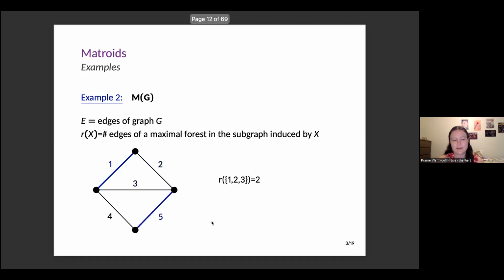I can pick non-consecutive edges, like 1 and 5, and here there are no cycles at all. So this is going to have rank 2 as well. And this particular graph is an example of a non-uniform matroid. I didn't put it on here, but if we looked at, say, the set 1, 4, 5, that would have rank 3. So that would be a 3-element set with a different size rank than the 3-element set listed there.